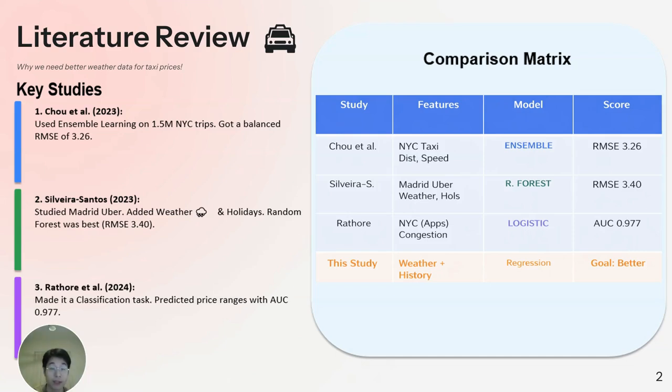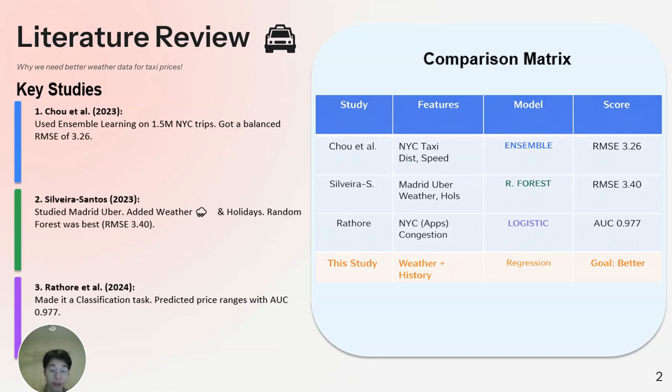The following section is the literature review. We compared three case studies to identify the best approach for taxi fare prediction. Please look at the comparison matrix on the right. First, the first study focused on NYC taxi data. They used an ensemble learning model and achieved a root mean squared error of 3.26. Second, the second study shifted the focus on weather. Interestingly, they included weather variables, achieving an RMSE of 3.40 using a random forest model. Third, the third study treated this as a classification problem rather than regression, predicting price ranges with high accuracy.